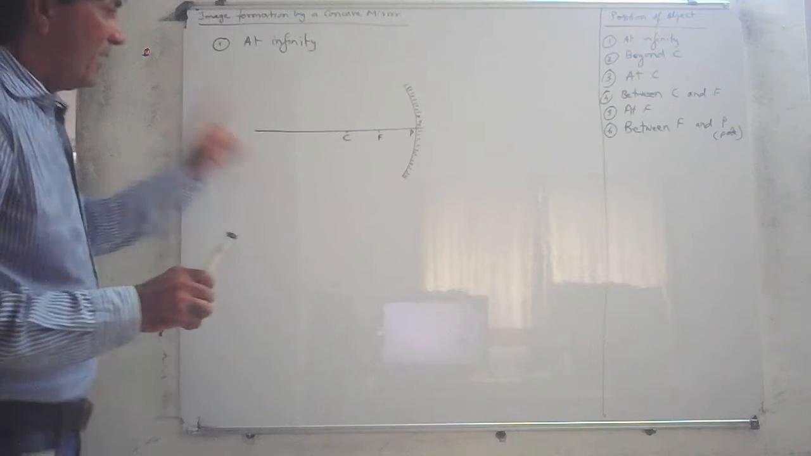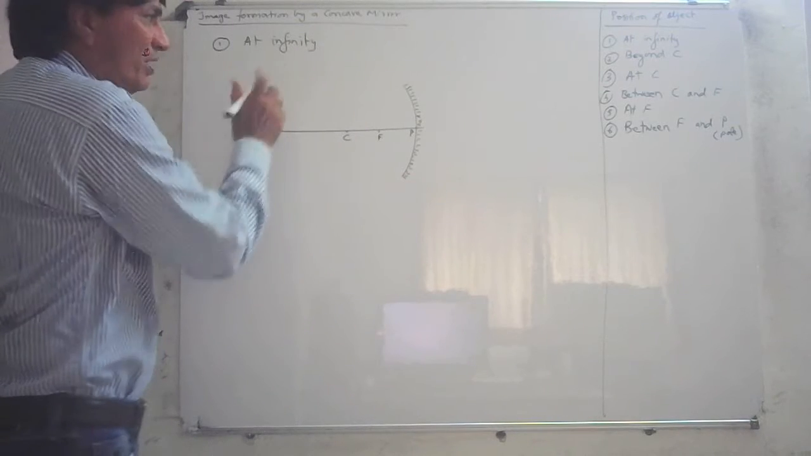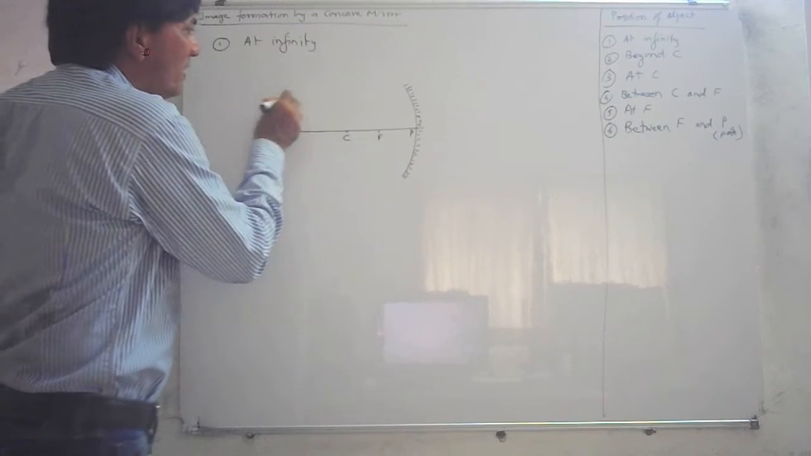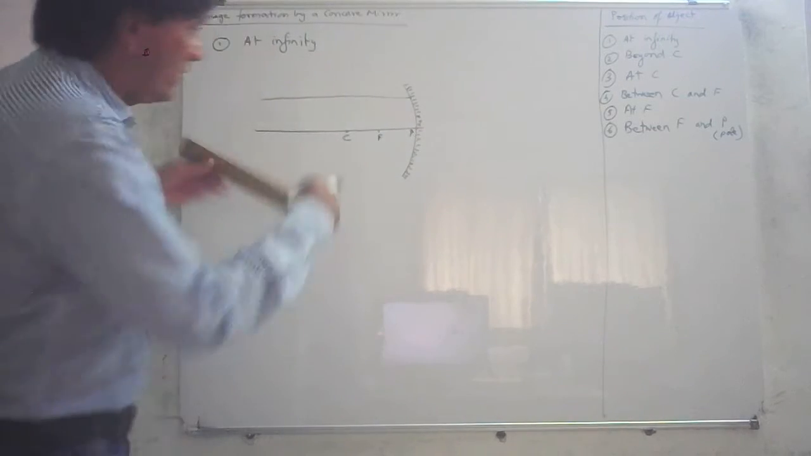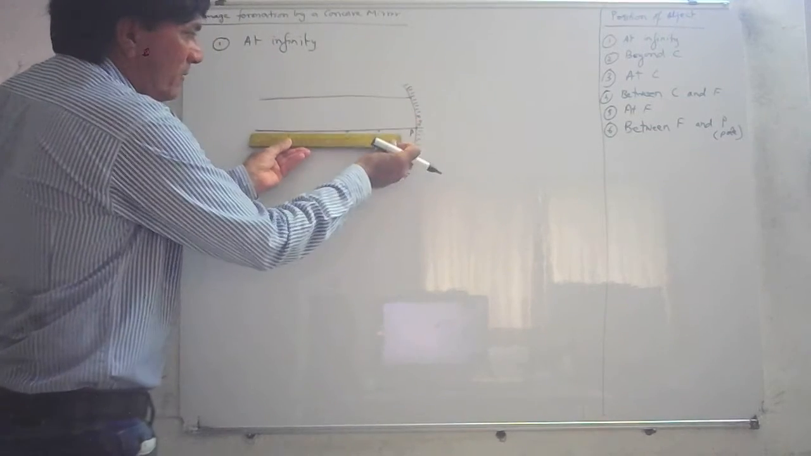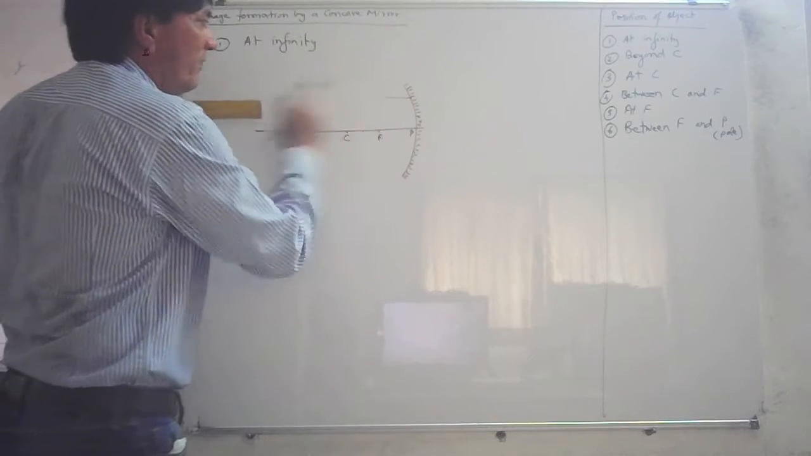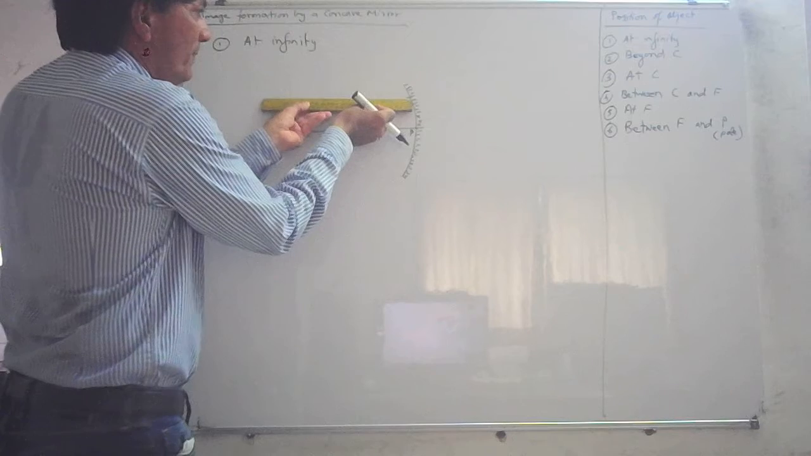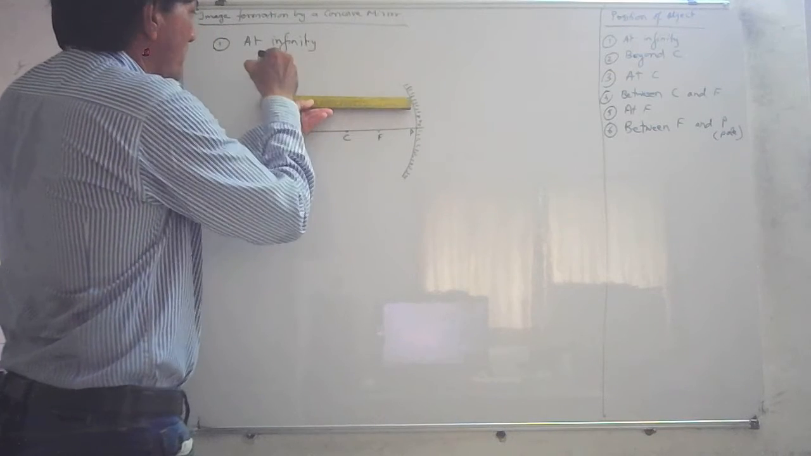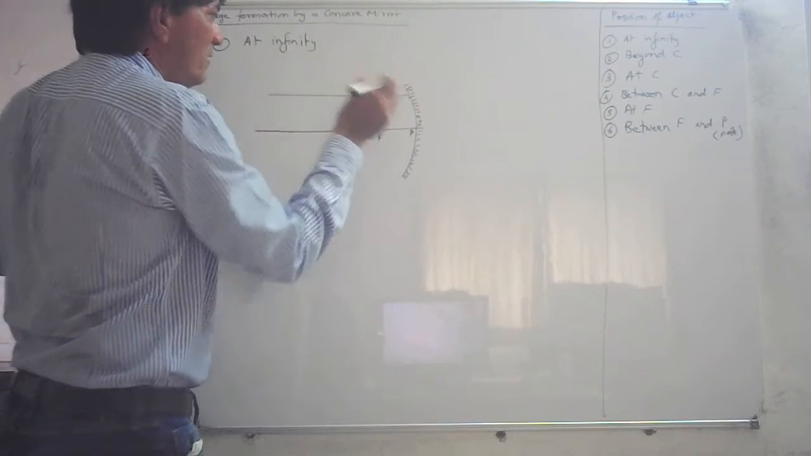Alright, now I am going to place the object at infinity. When the object is at infinity, the rays of light are parallel to the principal axis. Use a ruler again to make a line parallel to the principal axis. If you use a ruler, you will find it a lot easier. One ray of light is parallel to the principal axis this way.